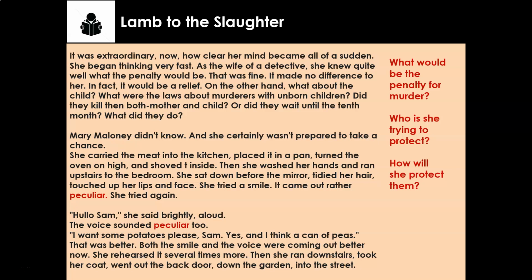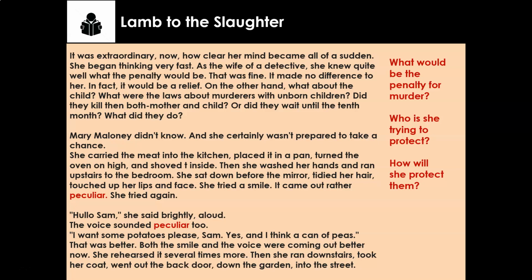What's the first thing she does? What does she do with the lamb? Yes, she's going to cook it. She puts it in the oven. Very clever. Then what does she do? She goes upstairs and she makes herself presentable. She does her hair, her lips and her face. In other words, she's rehearsing, she's practicing to get away with murder.